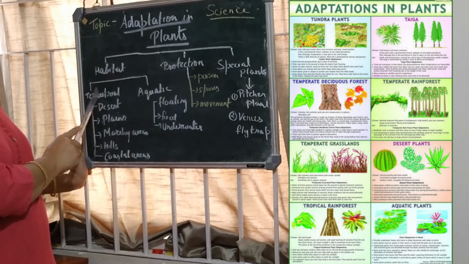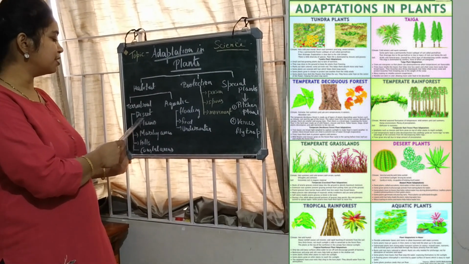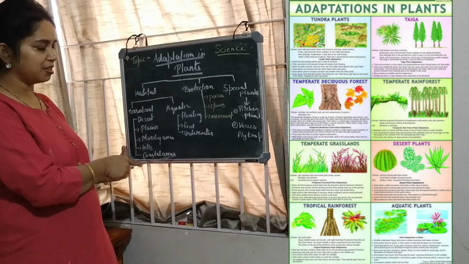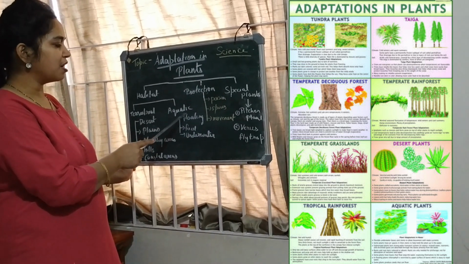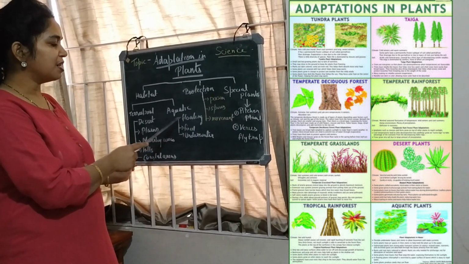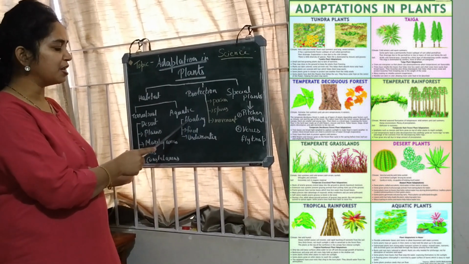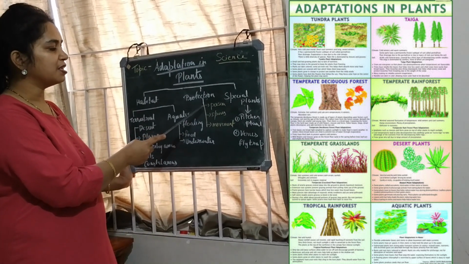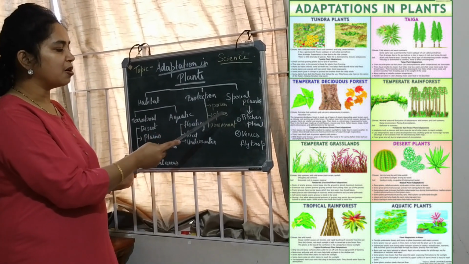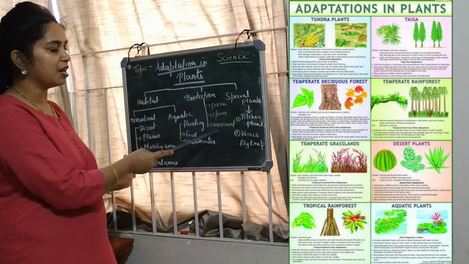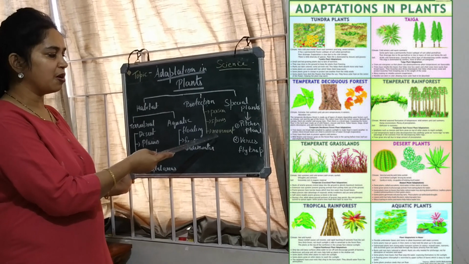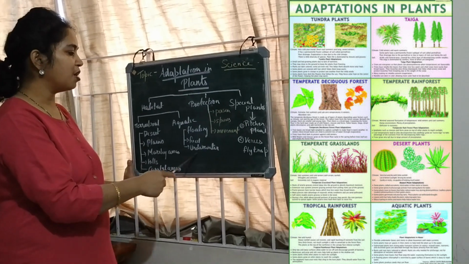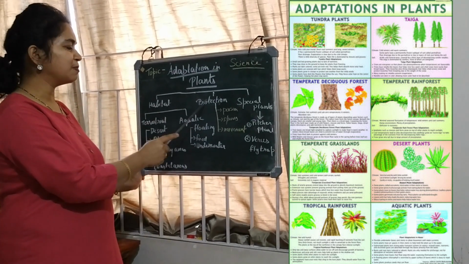Terrestrial plants are found in different surroundings: they are found in deserts, plains, marshy areas, hilly areas, and coastal areas. Aquatic plants are found in water. They are of three types: floating, fixed, and underwater. Some plants adapt themselves for protection, that is, they develop poison or spines, or some have movement, so that animals get scared of them and don't eat them. This is all about the adaptation of different plants according to habitat protection.